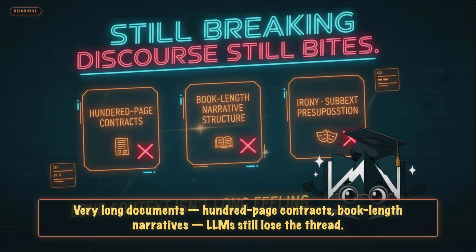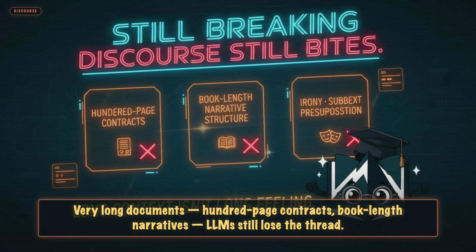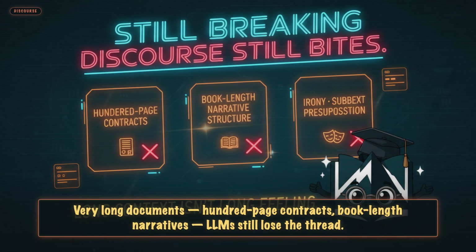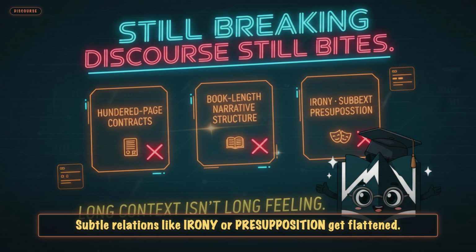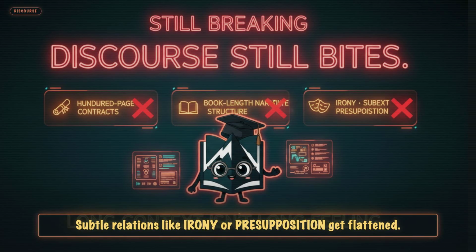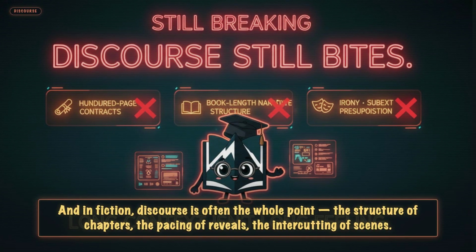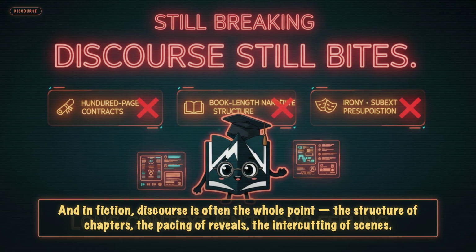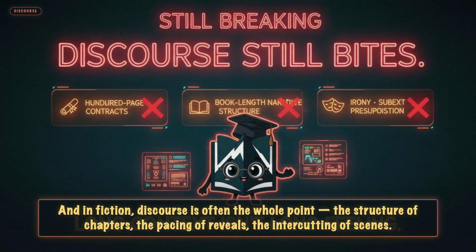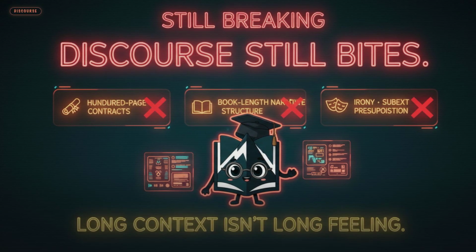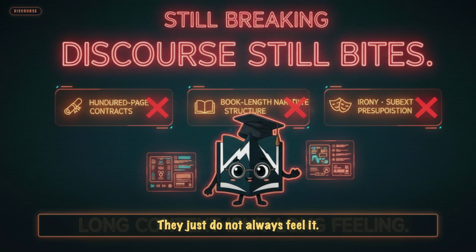Very long documents, 100-page contracts, book-length narratives, LLMs still lose the thread. Subtle relations like irony or presupposition get flattened. And in fiction, discourse is often the whole point. The structure of chapters, the pacing of reveals, the intercutting of scenes. Models can read all of it, they just do not always feel it.